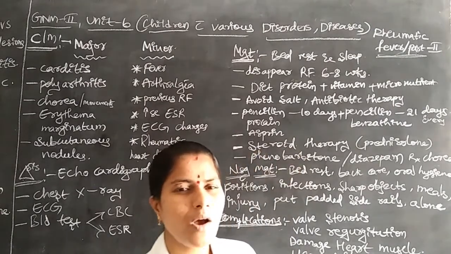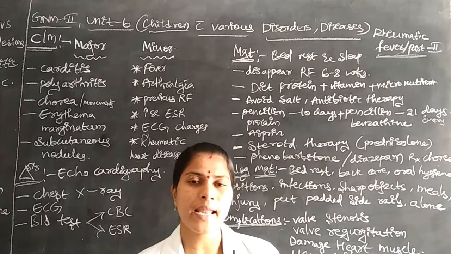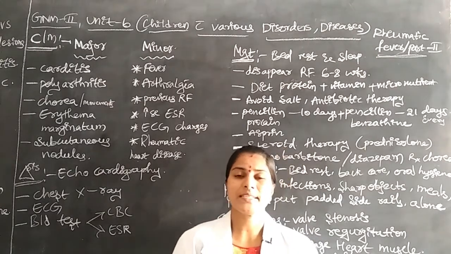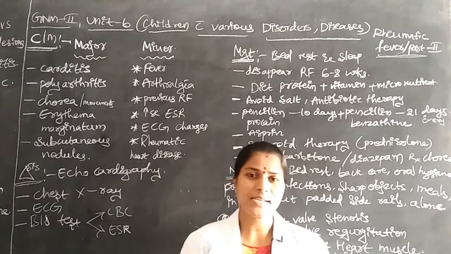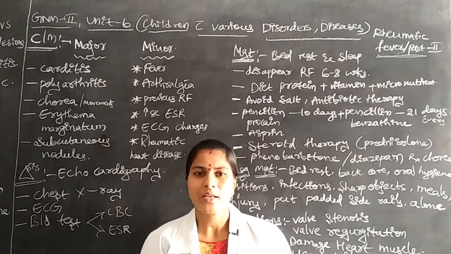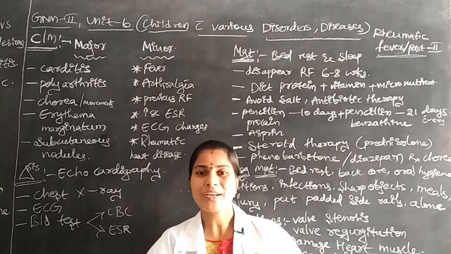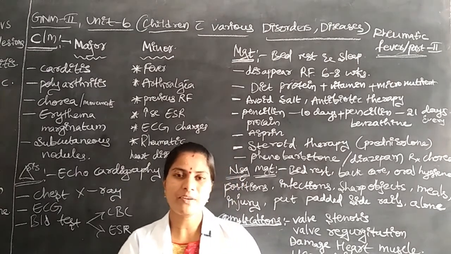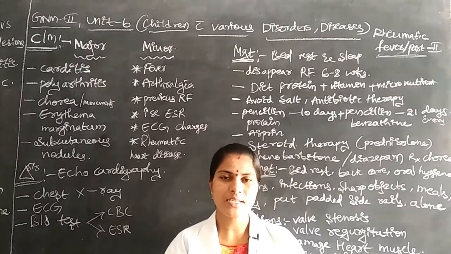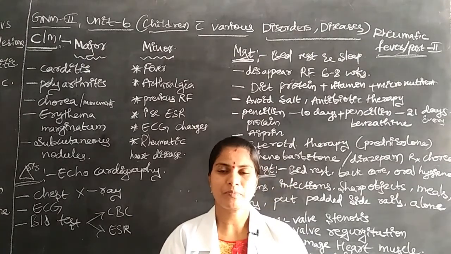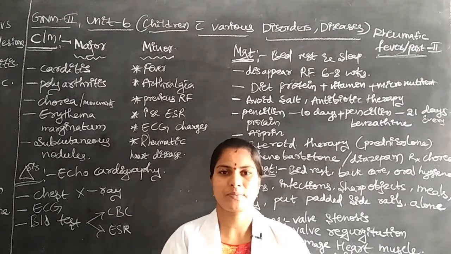Next, normal daily routine care for protecting the children's health: we have to change their position. Why? Because if the children continuously sleep on the bed in the same position, pressure points develop, and in those pressure points pressure sores form.